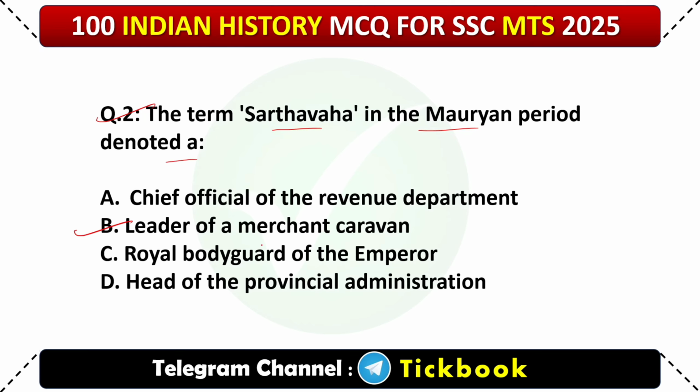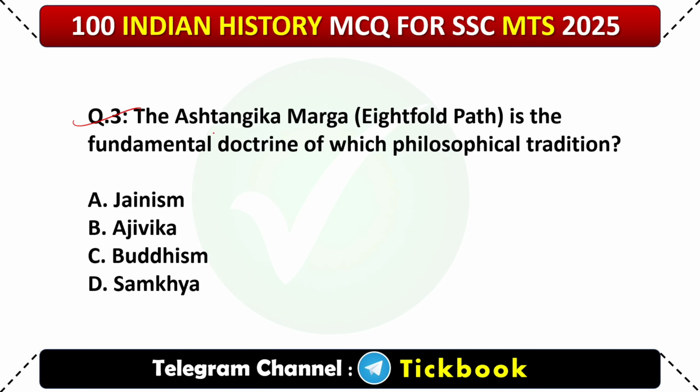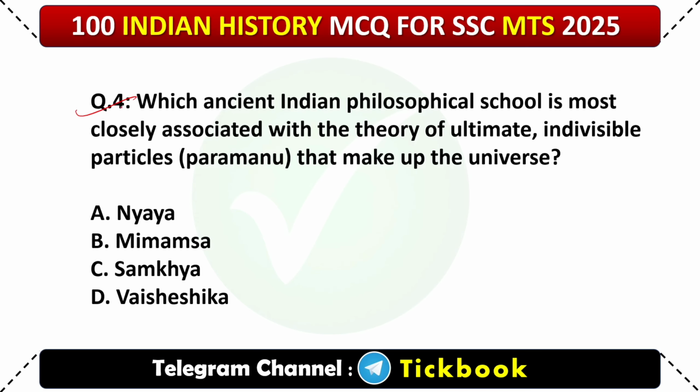Option number B. Leader of the merchant caravan. Question number 3. The Ashtangic Marg, Eightfold Path, is the fundamental doctrine of which philosophical tradition? Option number C. Buddhism. Question number 4.